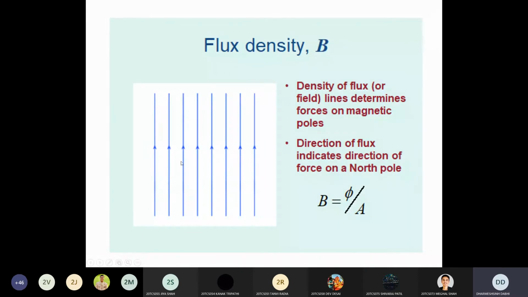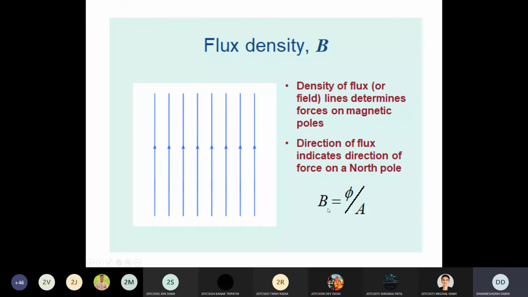So you can see here the flux lines passing through an area. If you want to find the magnetic flux density, the definition is that the amount of flux passing through unit area is called the flux density, and its symbol is B. It's the same as the electric flux density that we saw in the last chapter, D. D is flux divided by area.